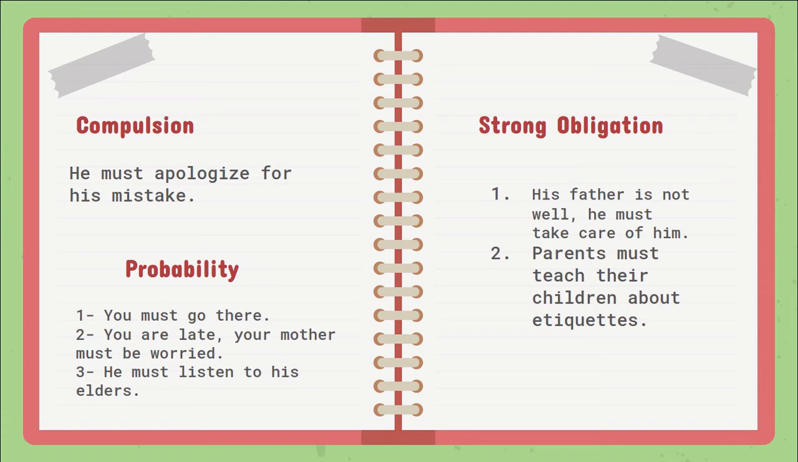Must is also used to show probability. Probability means when something is likely to happen. This term is used in that context. Look at the examples. You must go there. You are late. Your mother must be worried. He must listen to his elders.